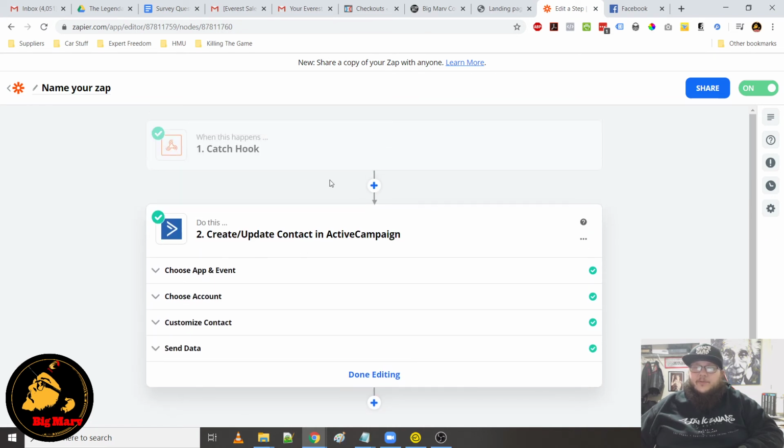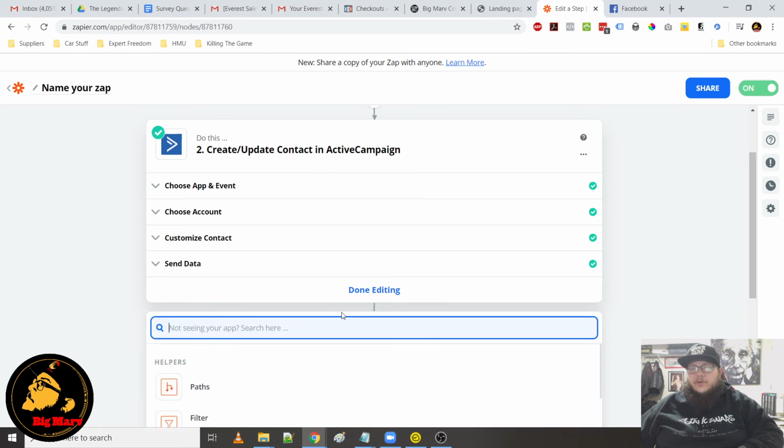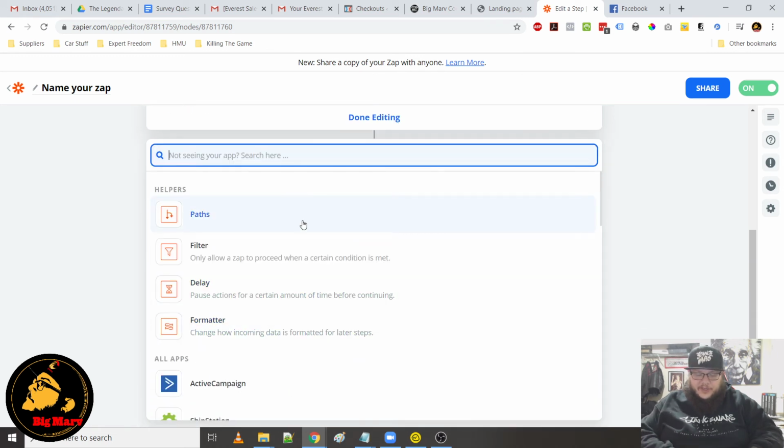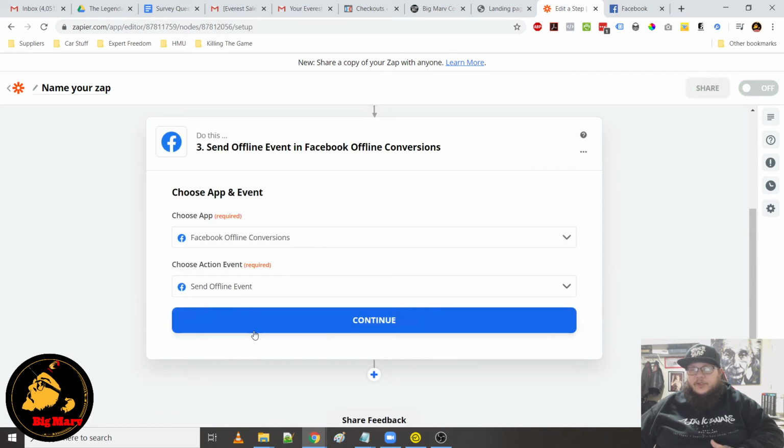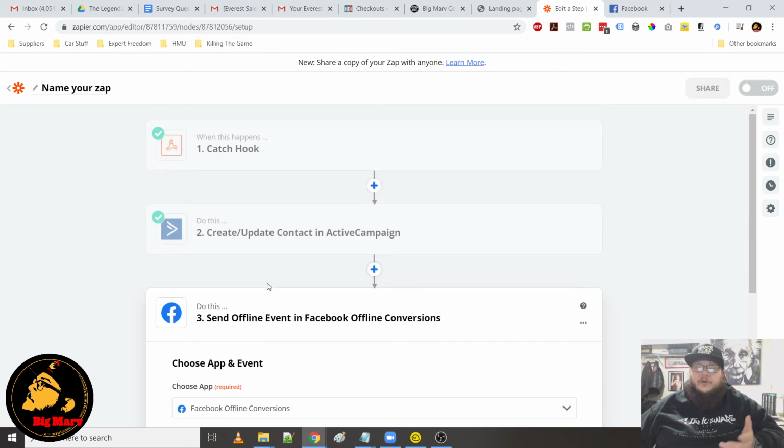For example, if you wanted it to go into your autoresponder and also fire a pixel event, you can do Facebook offline conversions and make it fire the lead event. If you have a Google Sheet you want your leads to go into, you could do Google Sheet instead of an autoresponder. You can webhook that data into thousands of different zaps. So there's tons of different ways to use it.